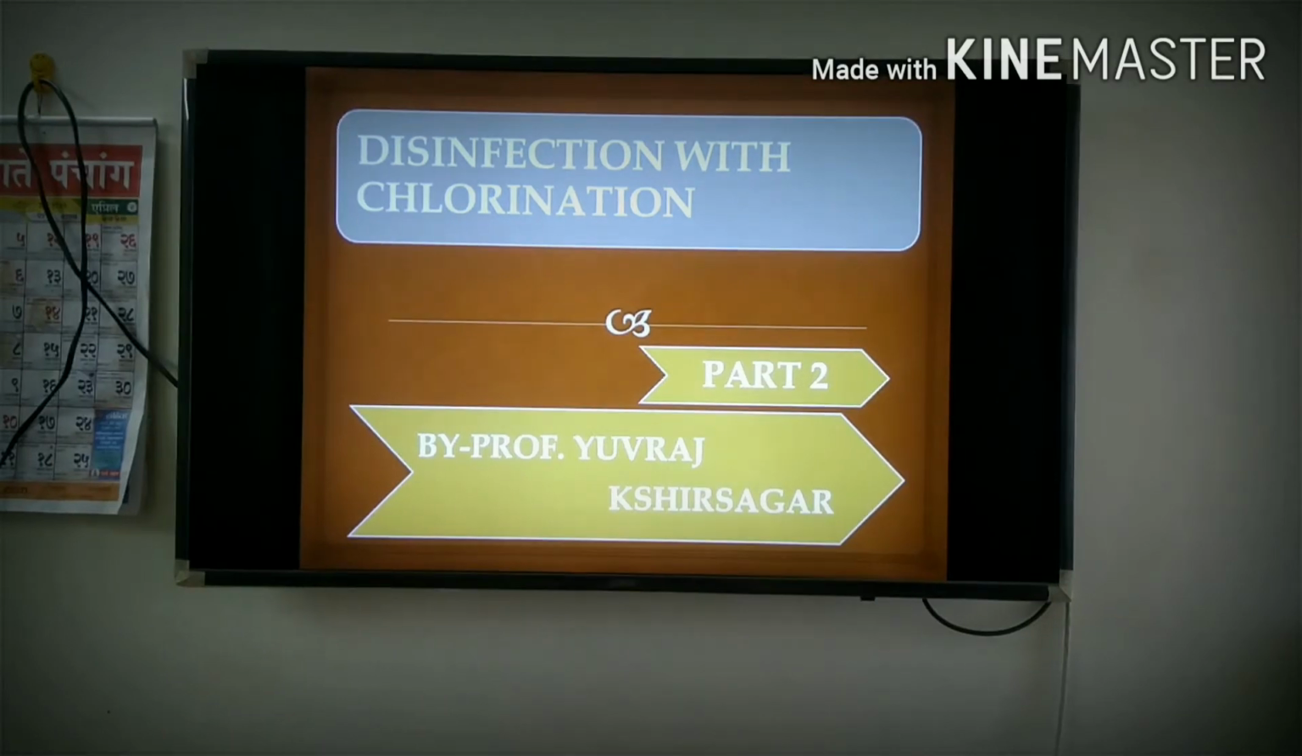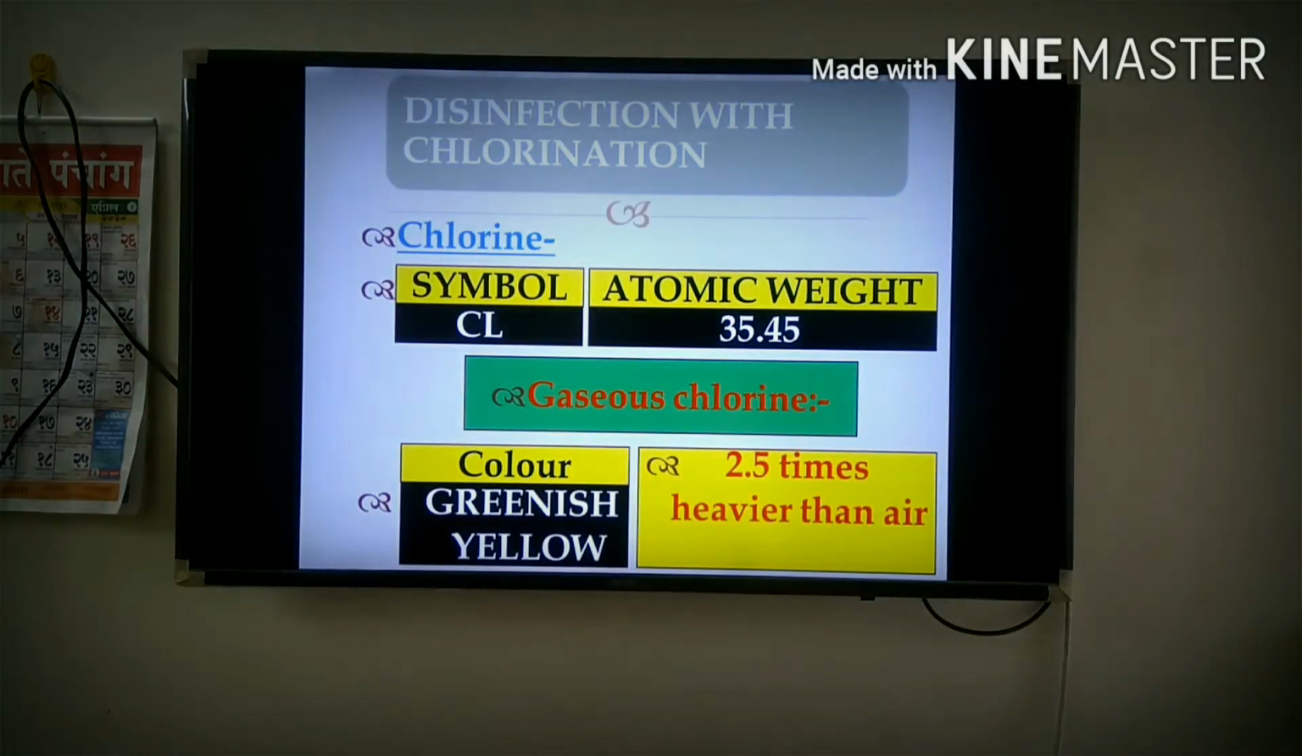Welcome back. Part 2 is disinfection with chlorination. So let us start. The first part is the chlorine. Chlorine is represented by the symbol Cl and has an atomic weight of 35.45.